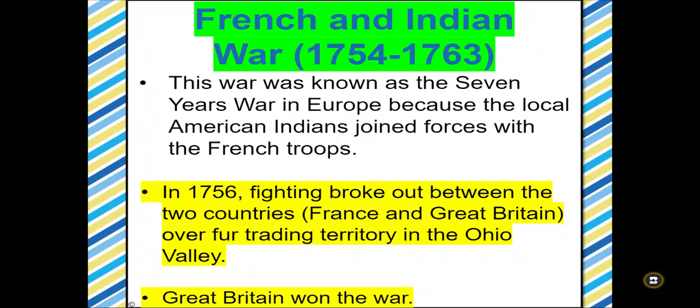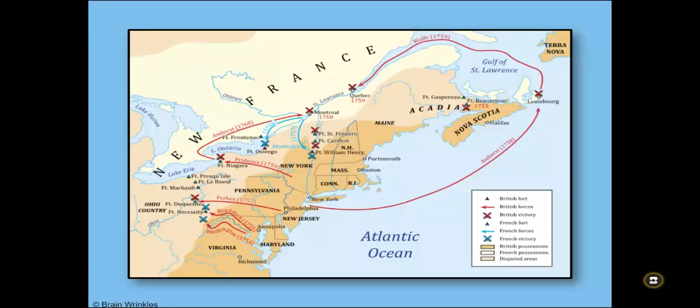This war was called the French and Indian War. And don't let the title fool you. The French and the Indians were not the ones who were fighting. It was France and Great Britain who were the ones fighting. The reason it's called the French and Indian War was because the Indians living in the Ohio River Valley actually sided with the French against Great Britain to try to defeat Great Britain in the war. Ultimately, they failed. Great Britain won the war. Because of that, France lost a lot of territories that they once owned, and Great Britain got more territories.